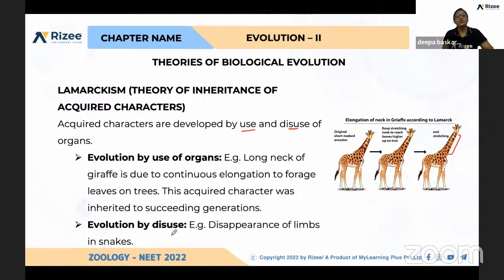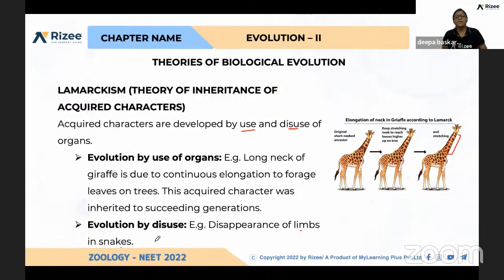And again, evolution by disuse. For example, snakes. If you see, snakes were having limbs. And then the mode of locomotion became crawling, so there is no use of limbs.